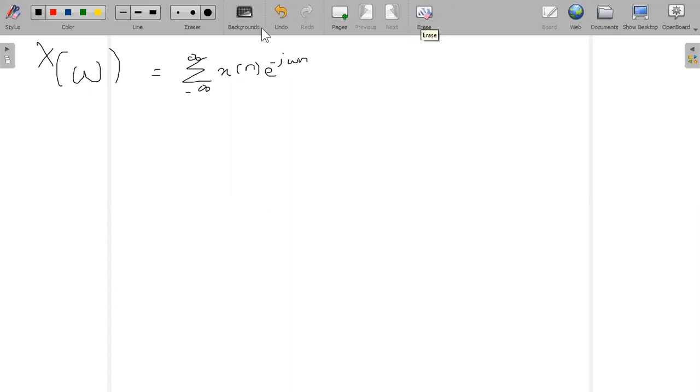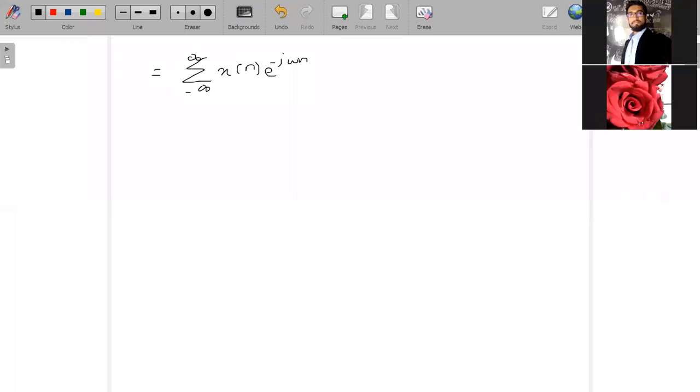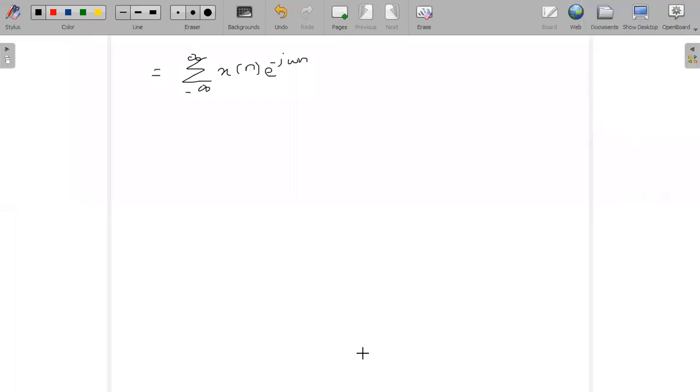Very important topic. If you want to do the analysis on the given signal, make sure the signals we consider here are analog in nature.